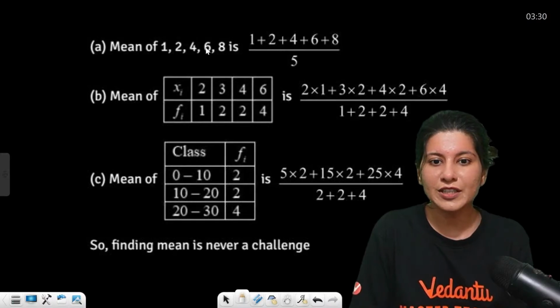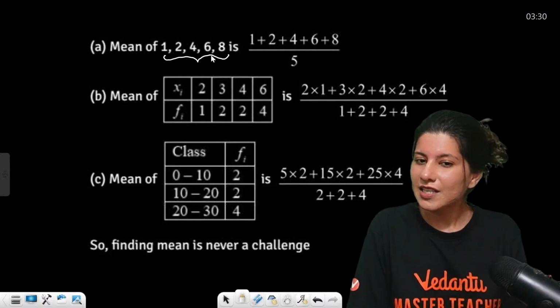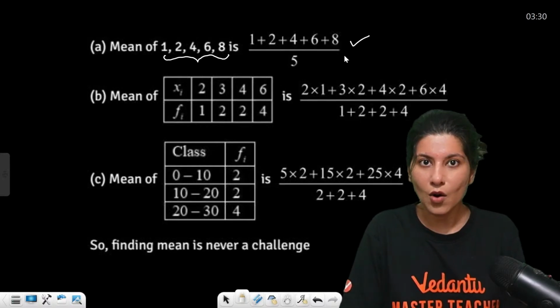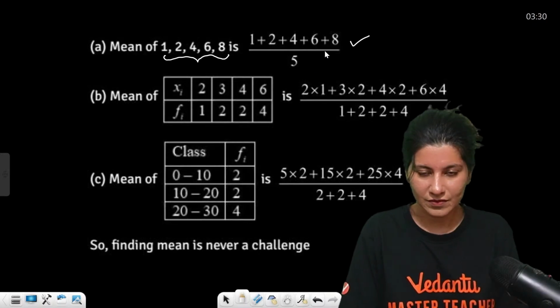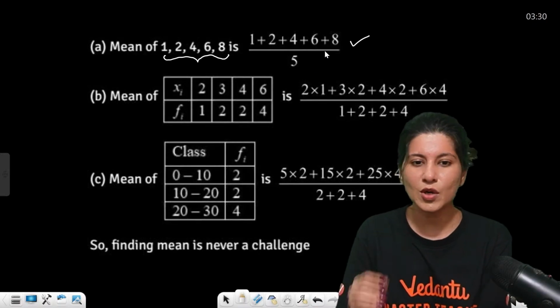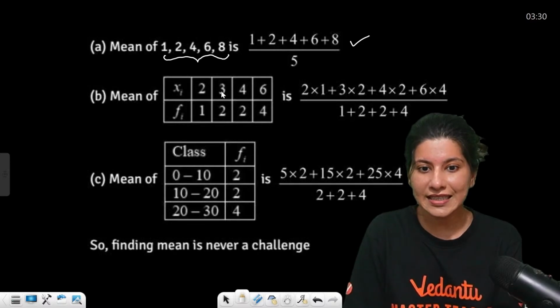Now let's take some examples. So mean of 1, 2, 4, 5, 4, 6, 8. 1, 2, 3, 4, 5. Mean of 5 observations. This is raw data, by the way. So sum of all the observations upon 5. Okay, so this is how you calculate mean. Just a small example.